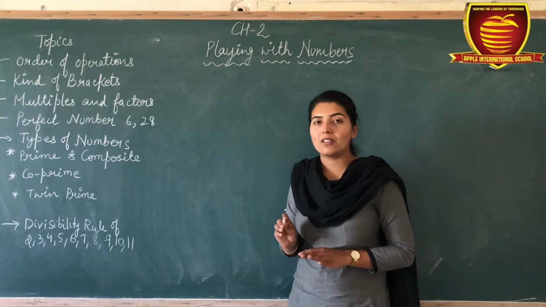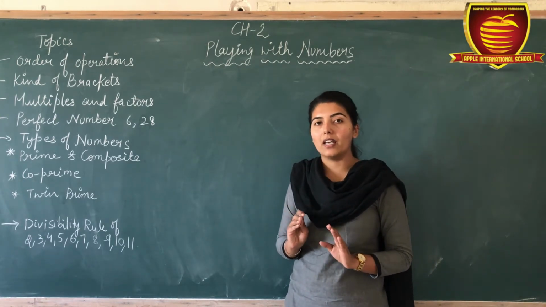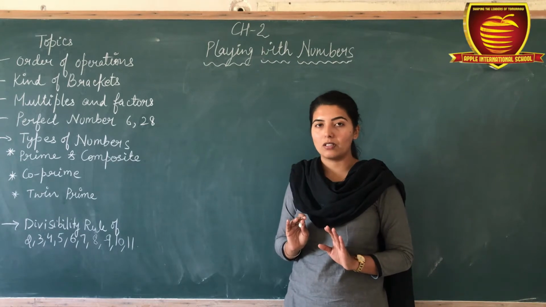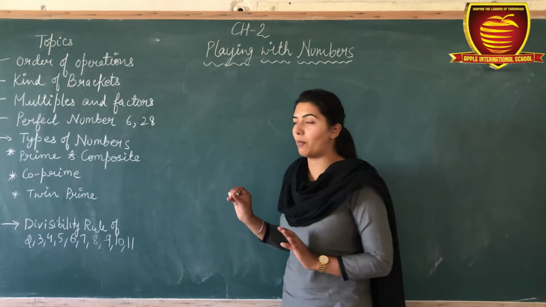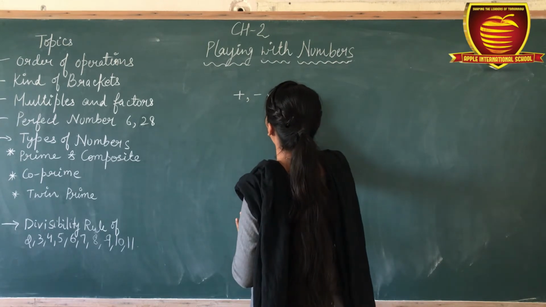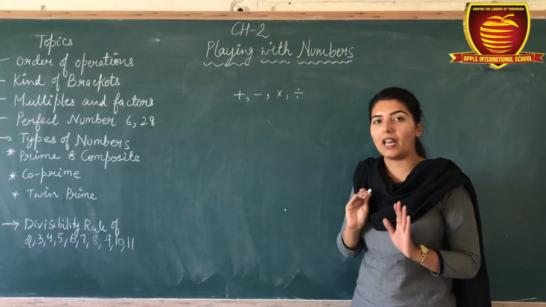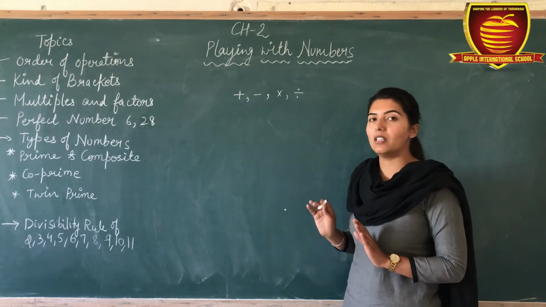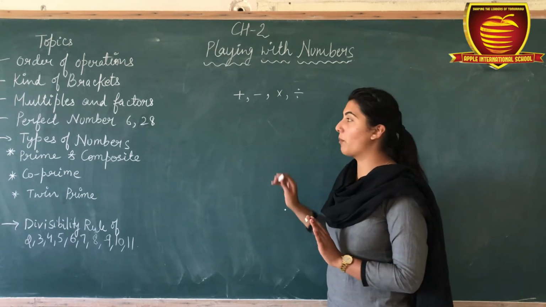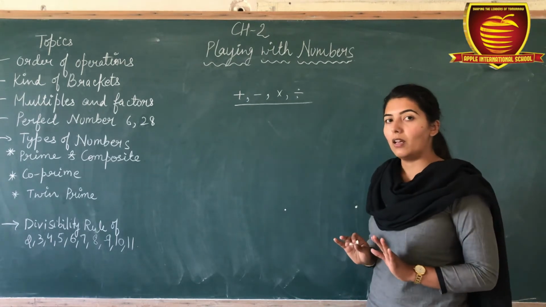So when we solve any mathematical expression, there are various types of operations. Various types of operations means plus, minus, multiply and divide. In any mathematical expression there are different types of operations that we have to solve.